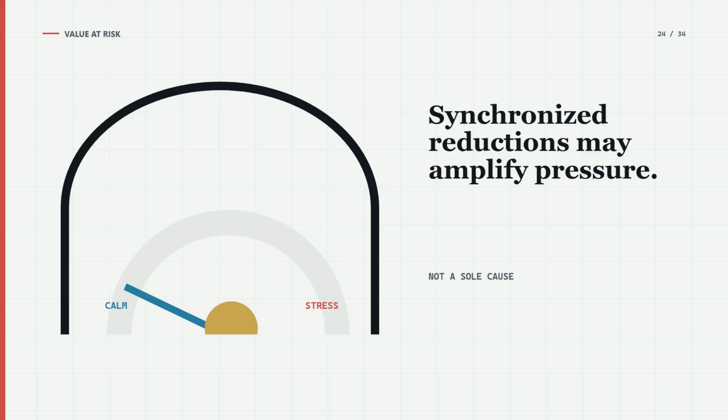Value at risk systems can contribute to a related pattern. Measured risk may fall during calm periods, allowing institutions to carry larger positions within their limits.